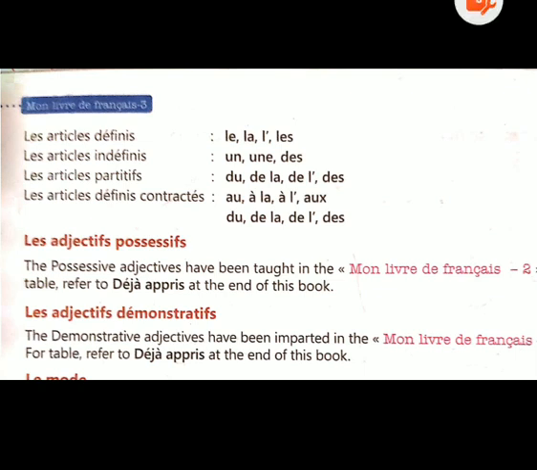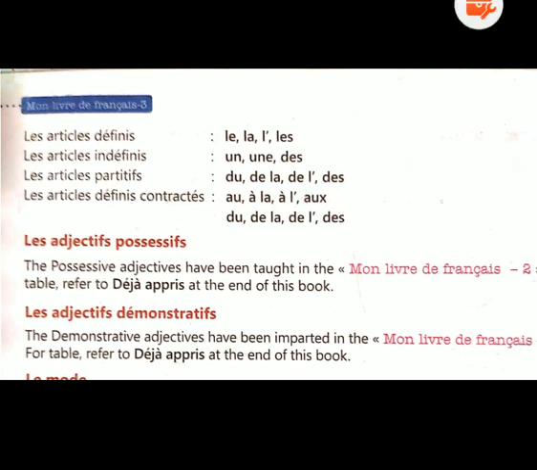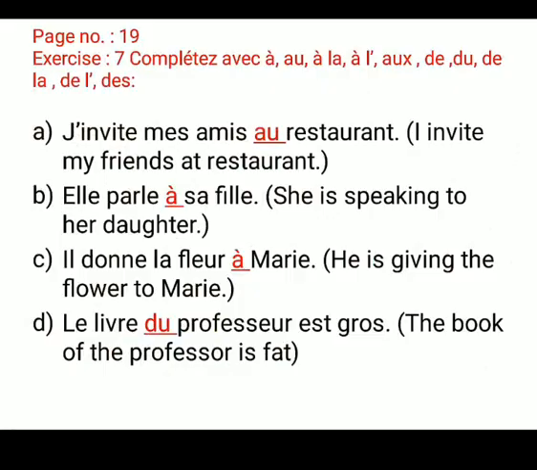Now students, we have done the definite article and the partitive article. Now the next article is the contracted article. In this article: au, a la, l apostrophe and aux. The meaning of all four words is to the. Au you use with the masculine singular, a la you use with the feminine singular, l apostrophe we use with words starting with a vowel, and aux we use with the plurals. So we will do one more exercise related to this topic.